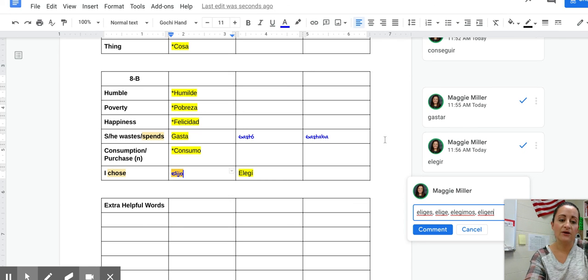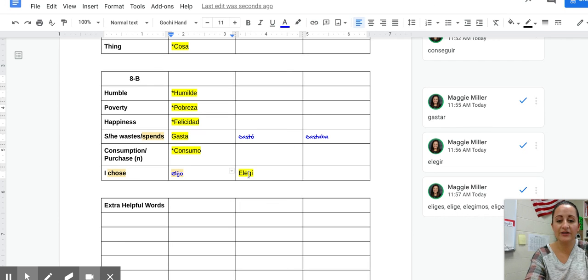All right, so the only time we see that J is in the yo form. And then preterite tense, we see elegí, elegí. Okay, and then how do we say I used to choose? Elegía. And remember that some changes don't exist in the imperfect tense, so we don't have to worry about that here.